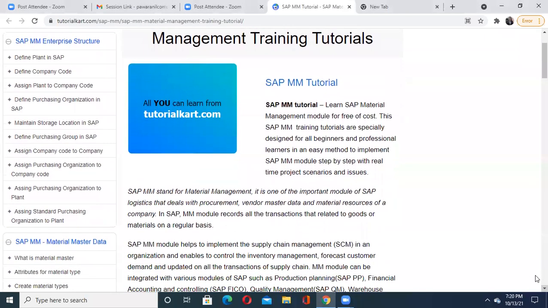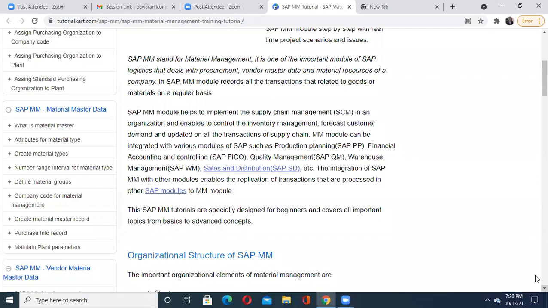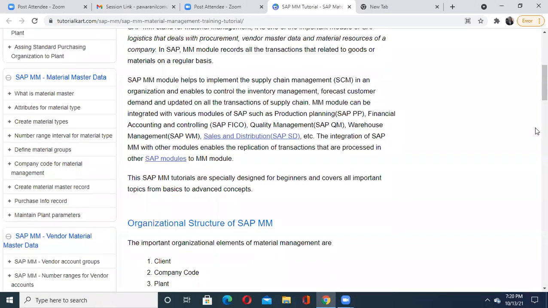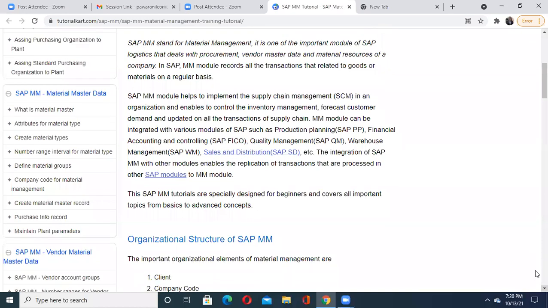You are studying this SAP module. I'm here on tutorialscard.com. Before starting, I would like to give credit to them for providing these really beautiful and very nicely organized notes, so I'm going to use them as part of my session. Similar notes have been used for the SAP ABAP module as well. Everyone knows MM stands for material management.